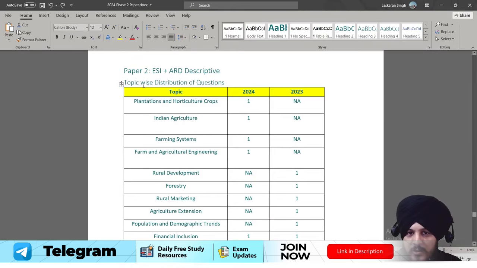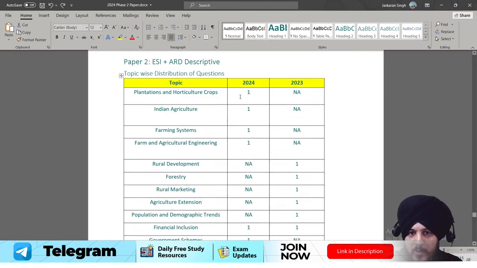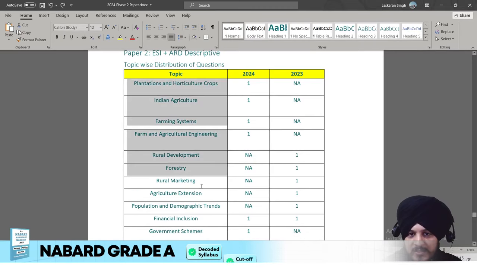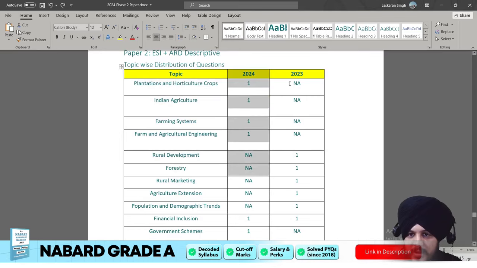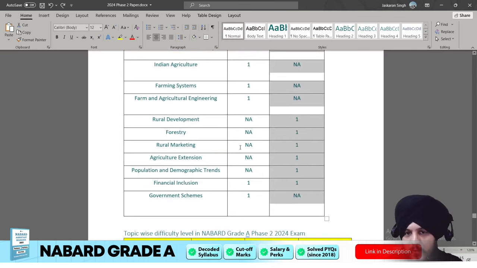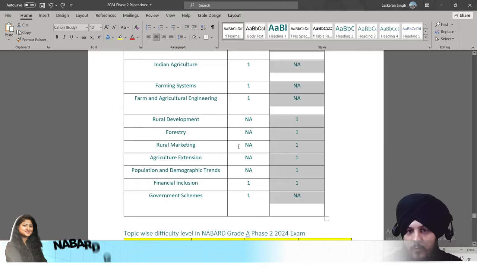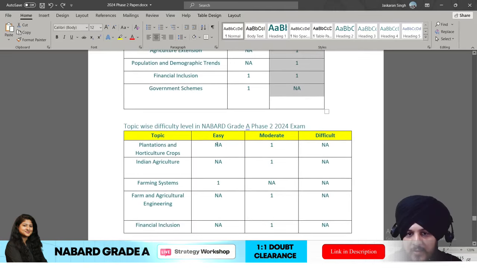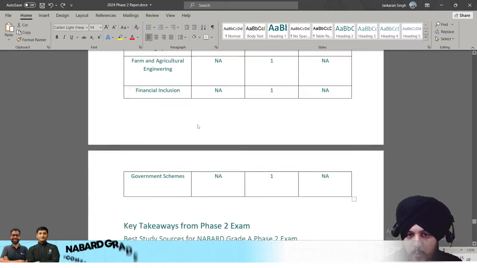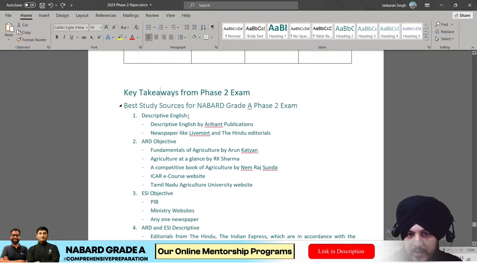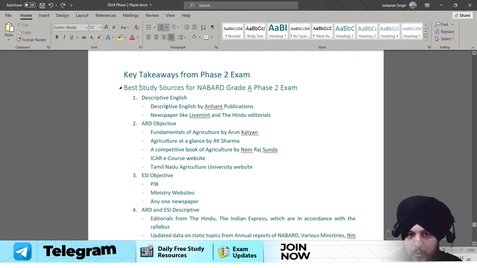And if you download the document, you will get this topic-wise distribution of questions also. For example, how many questions have been asked from these different topics in 2024 and in 2023 also. That's how you will be able to know what the key or important areas are. Then we have the topic-wise difficulty level also. This box is also there, and then we have the key takeaways, which I've already told you about.